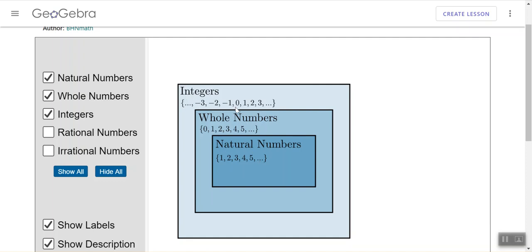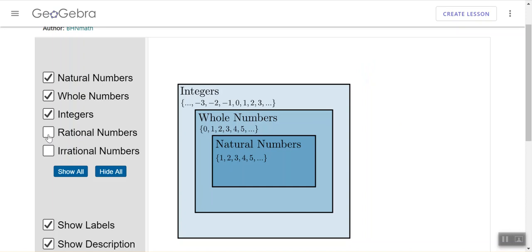Integers are just negative counting numbers together with the positive ones, so they go from negative infinity to positive infinity. And you guys know what the infinity sign looks like, right? The infinity sign, I'll make it with my finger. It's like a sideways 8, right? That's the infinity sign.